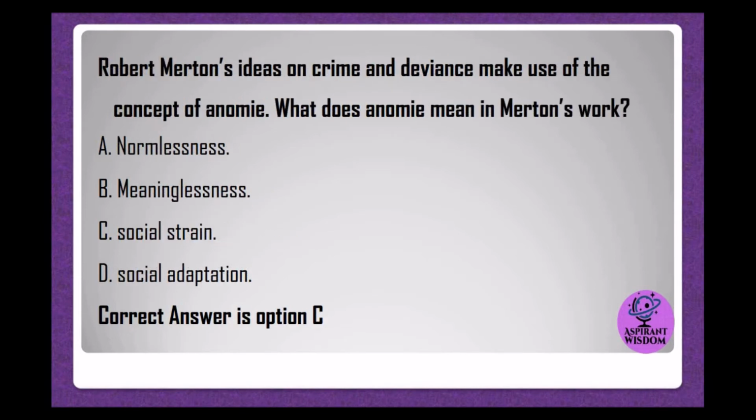Robert Merton's ideas on crime and deviance make use of the concept of anomie. What does anomie mean in Merton's work? A. Normlessness. B. Meaninglessness. C. Social strain. D. Social adaptation. Correct answer is option C.